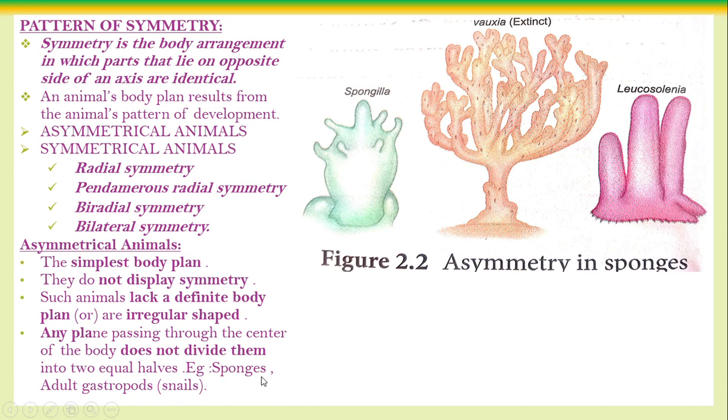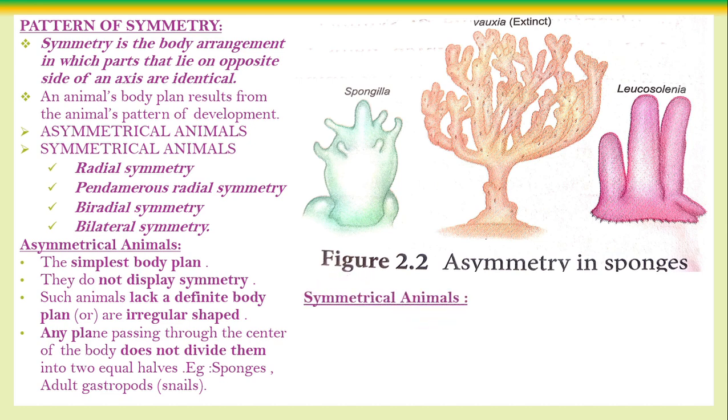Example, sponges, and in molluscs the adult gastropod, not the young gastropod, no larval stage, the adult gastropod. Look at the snail, it is coiled up inside. So we can't get the two equal half. That means the bodily organs are not equally present on both sides of the central axis.